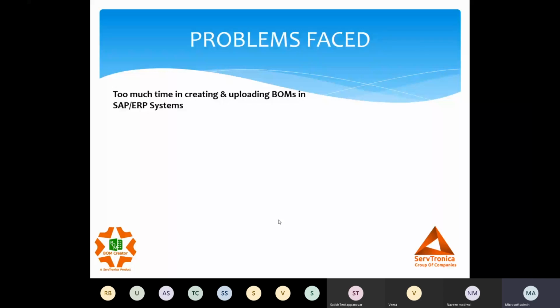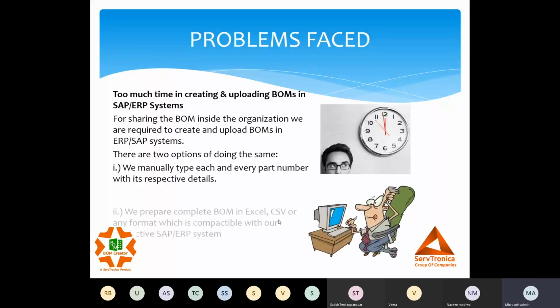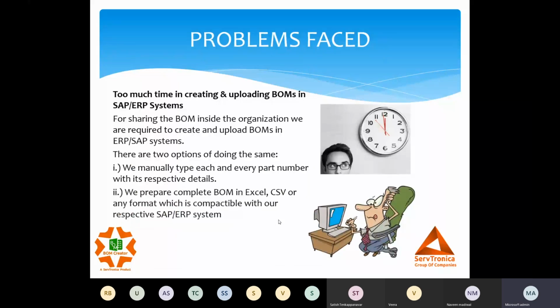What design does is upload or prepare the form in the SAP system and share it. When I'm handling, say, 100 or 200 components, it's a pretty easy job. But when we talk about 1000, 2000, 3000, 4000 components, that becomes a tedious job. There are two major ways we do it. One is we manually type each and every part number with the respective details, or we prepare something in Excel, CSV, or any format which is acceptable by our SAP or ERP system, and upload it. Both processes are manual and time-taking.